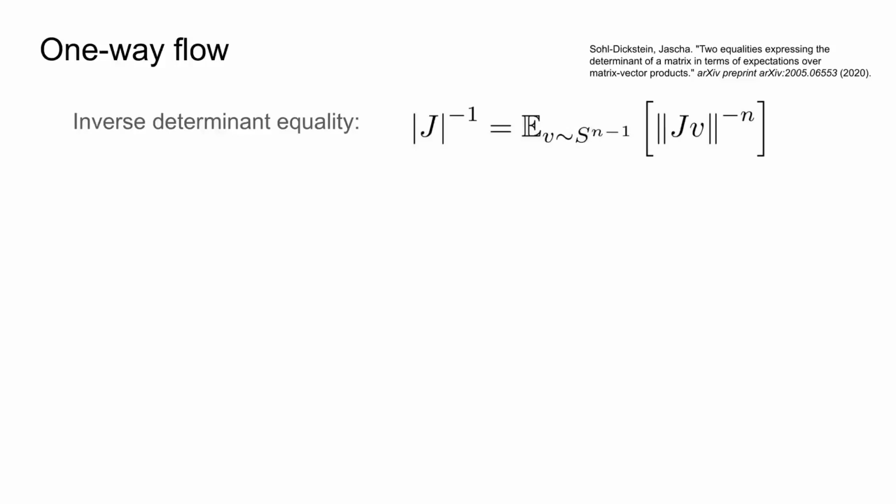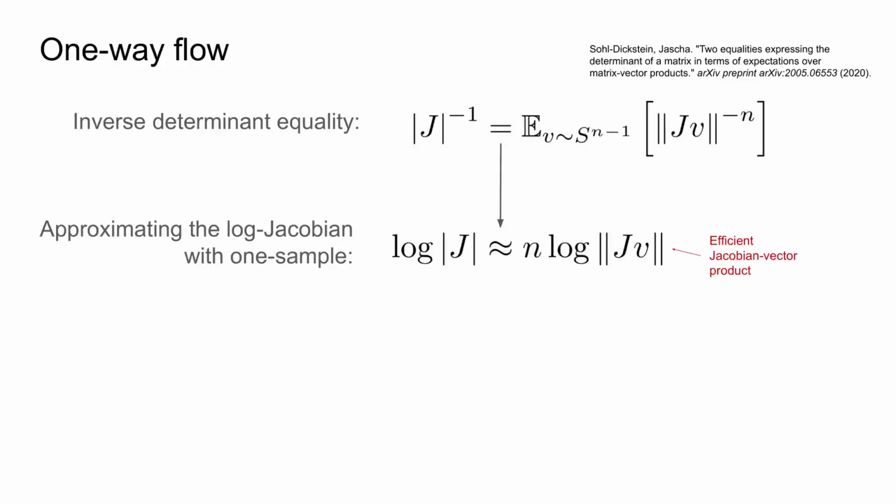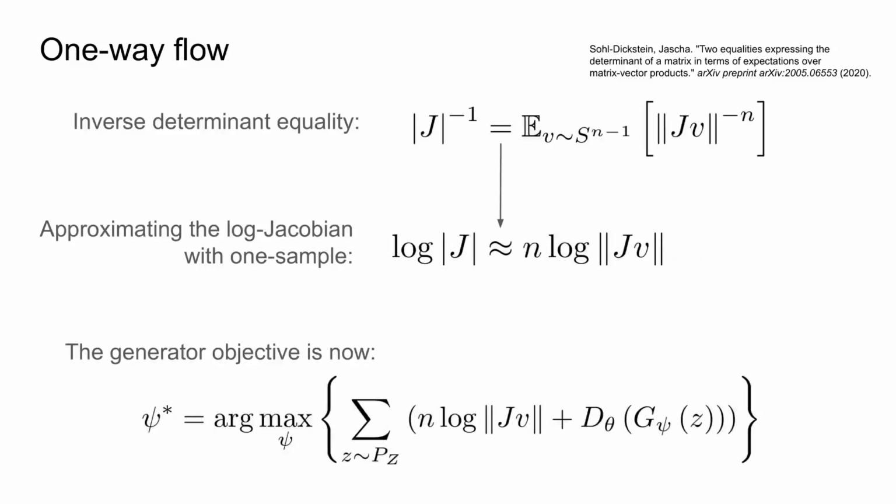To compute the Jacobian determinant efficiently, we use this equality from Sola-Dickstein. This equality is based on uniform sampling from a hypersphere surface. We approximate this equality with a one-sample empirical mean using the Jacobian vector product. This lets us write the generator objective simply as written here.